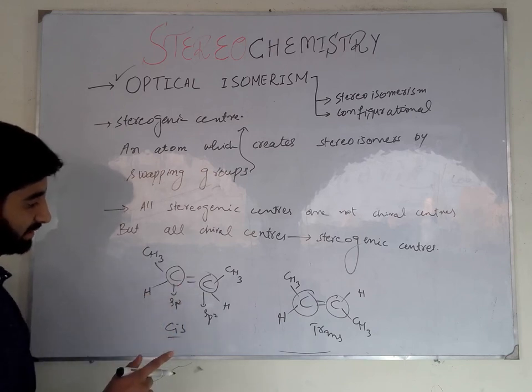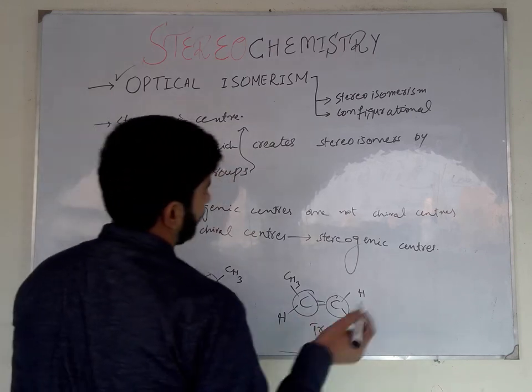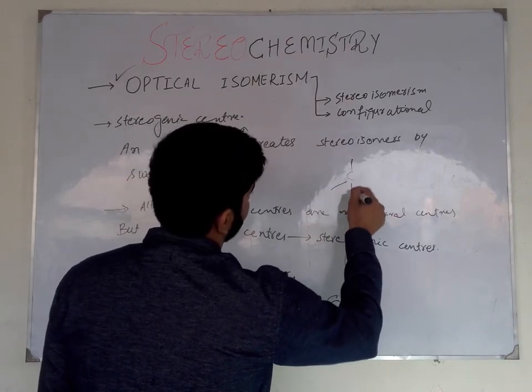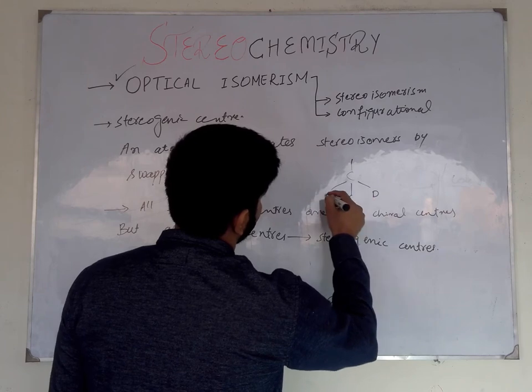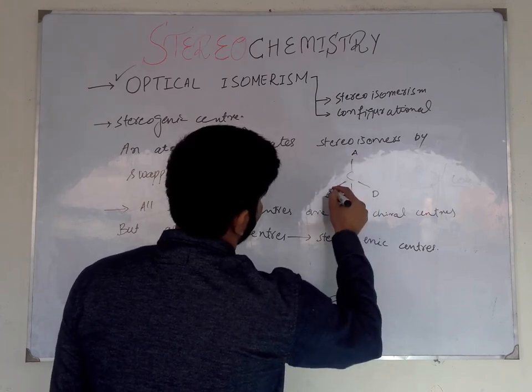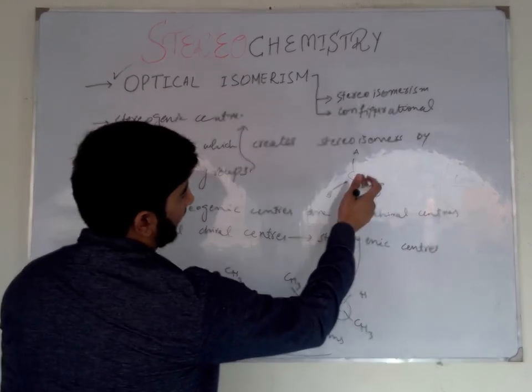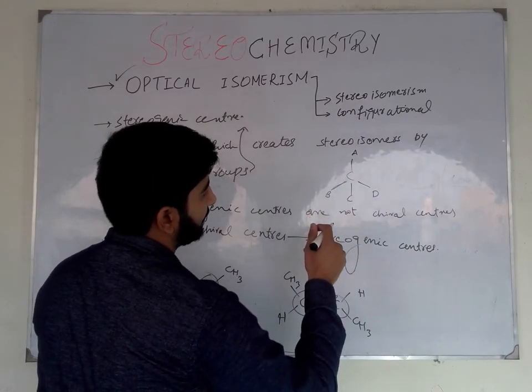They are not chiral centers, because we have already discussed that a chiral carbon is a carbon which is directly attached to 4 different groups like this, and it is sp3 hybridized, tetrahedral, geometric, optically active, asymmetrical, and lacking an internal plane of symmetry.